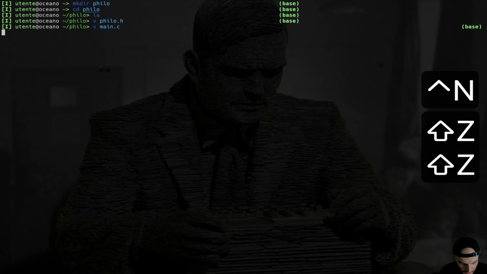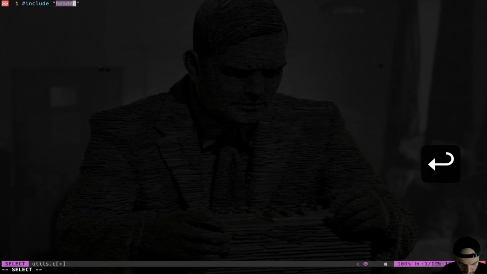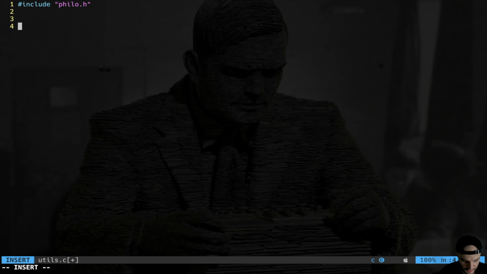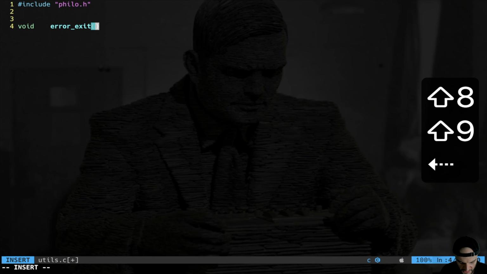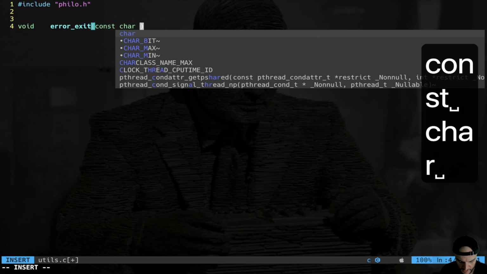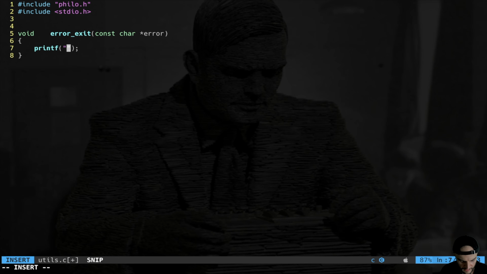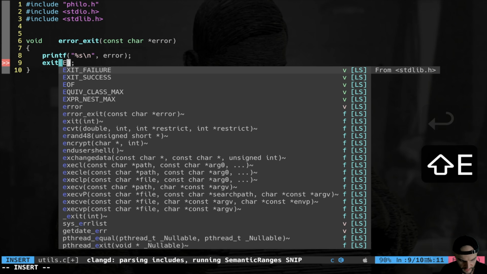So let's create our utils.c. As usual, I include philo.h, our header, and I want a simple error function that prints an error and exits. So void error exit, that is taking a string literal, so const char star error, and is going to printf the error, so %s new line, and after that exit with exit failure.